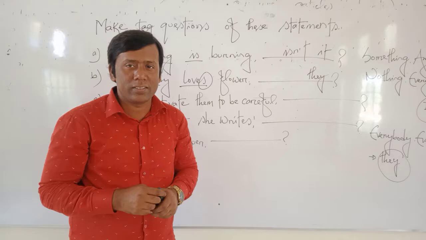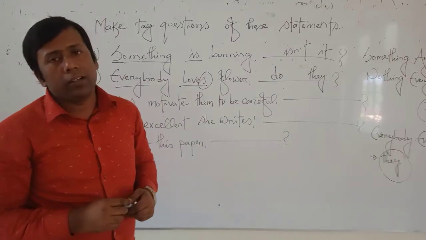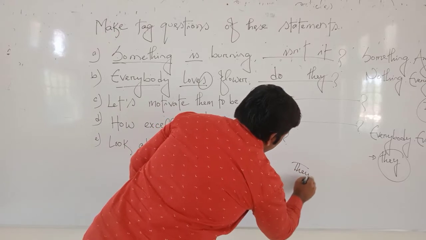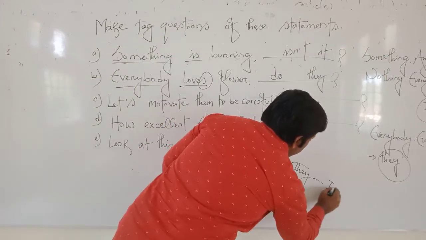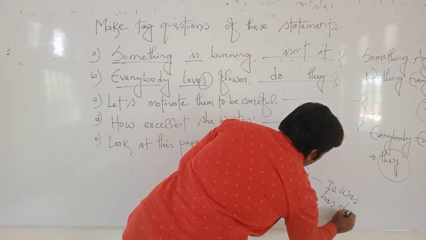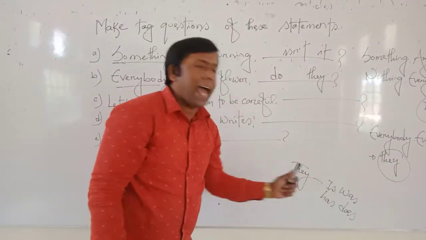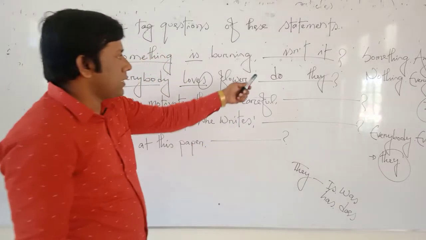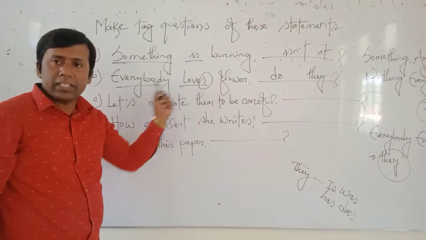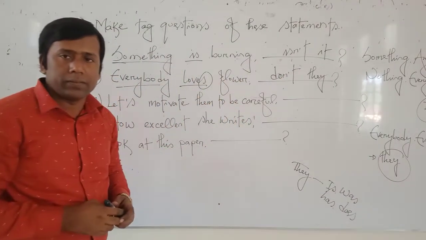But no, dear friends, before that we don't use does. Before that we have to use do, because the rule is before that we never use is, was, has, does. Okay. For this reason I have to use do. And now dear students, my sentence is affirmative. For this reason I have to use negative sign in my tag part.